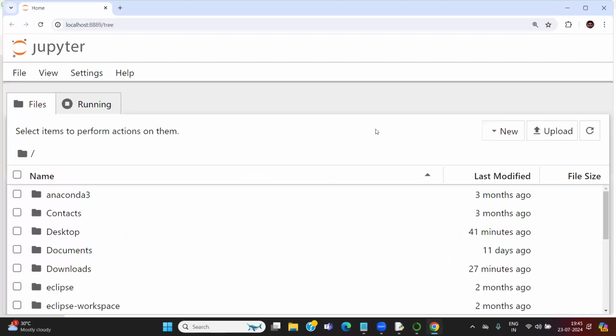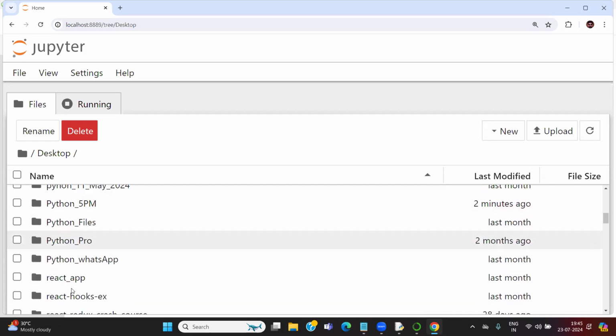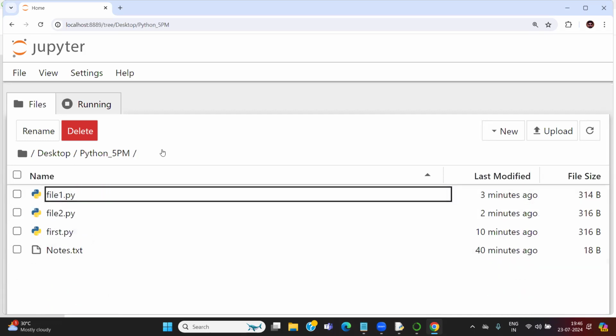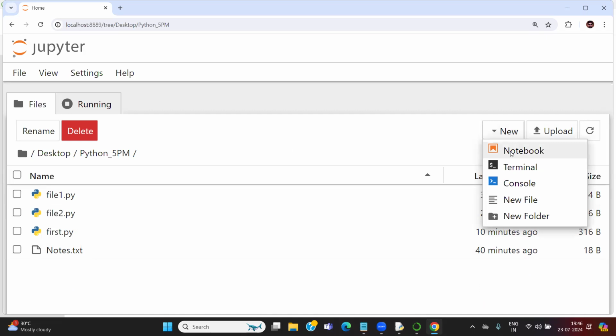When I launch Jupyter, Jupyter is opening in the browser. Jupyter is basically a web IDE. That is the reason it is opening in the browser. Okay, it is asking me where to save the file. I want to save the file on the desktop. Just open the desktop and go to the folder Python 5pm and let me create a new folder inside. A new file inside. Let me go to new notebook.